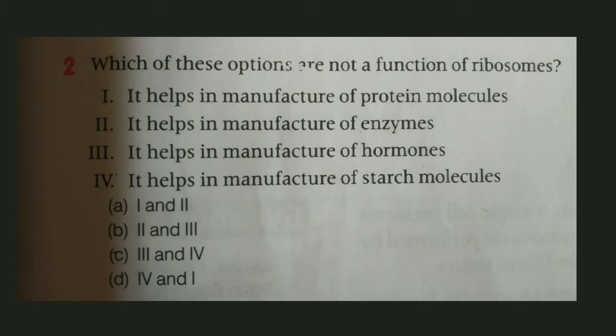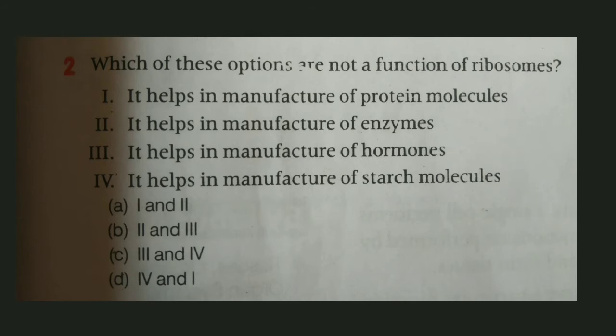The question is which of these options are not functions of ribosomes? If you write the second option, that is B, second and third, manufacture of enzymes and hormones, that is not the right answer. The correct answer of this question is option C, third and fourth: ribosomes are not manufacturing hormones, and they are not manufacturing starch molecules. They are only manufacturing protein molecules as well as enzymes.